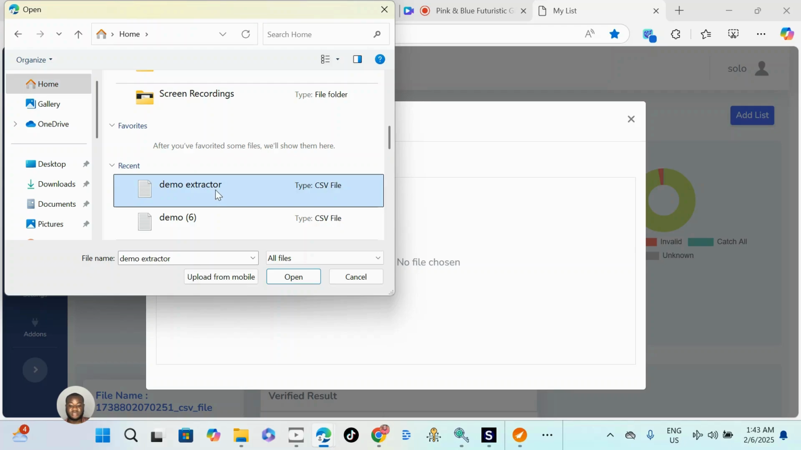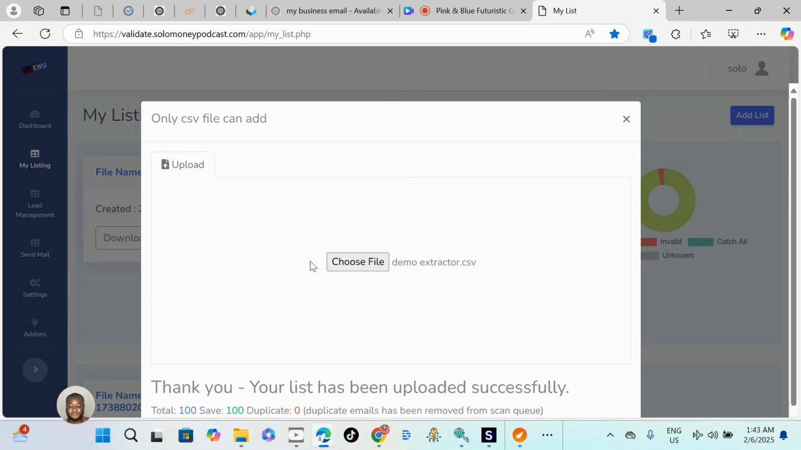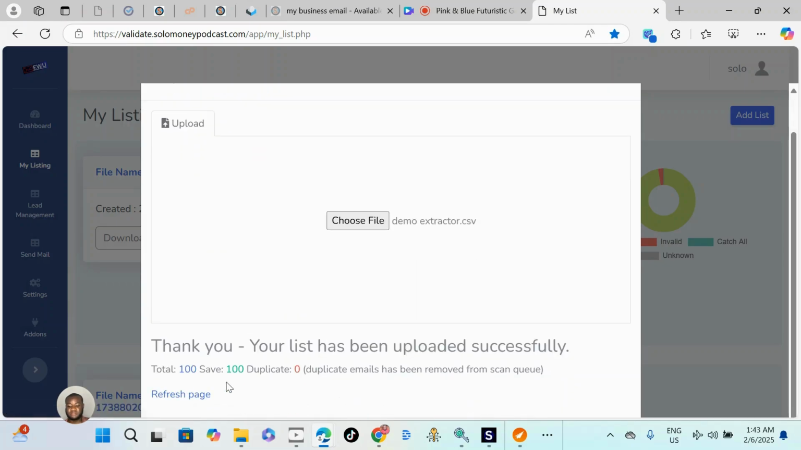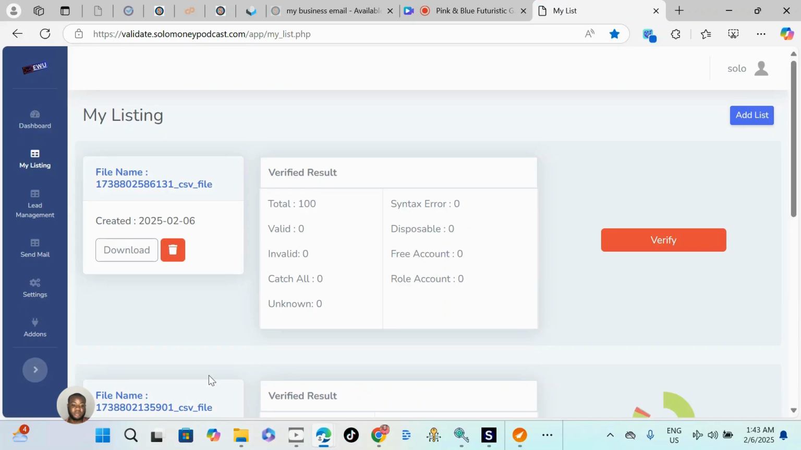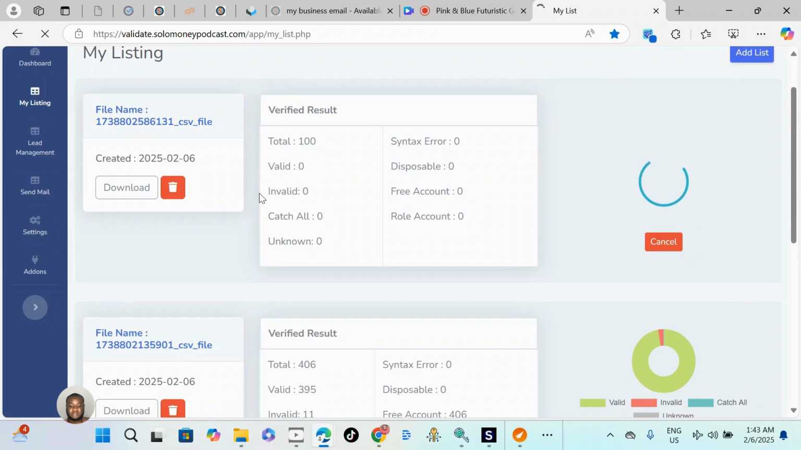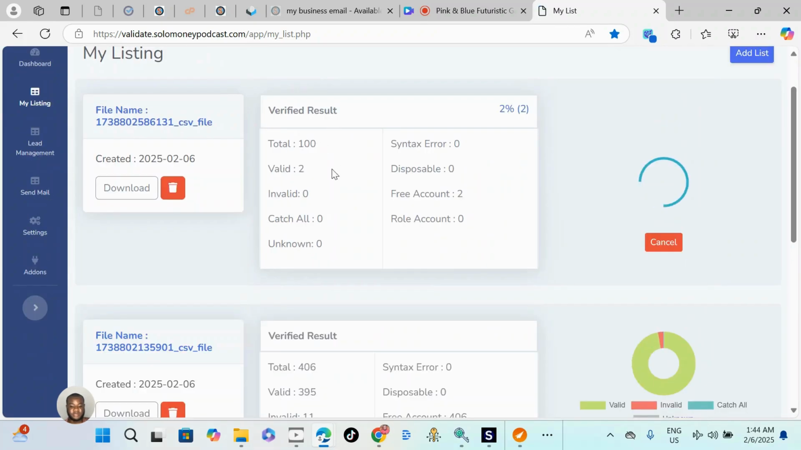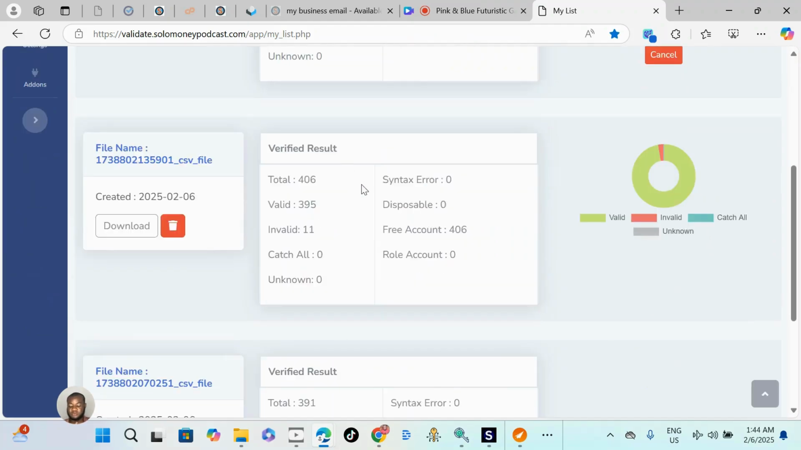This is the demo extractor. I saved it and named it demo extractor. I can just open it to import. So here you can see the email addresses on this is 100. So I have to refresh the page to start verifying. So click verify. This system is going to start verifying these email addresses. As you can see, it's already started collecting valid emails. I love LinkedIn so much because LinkedIn is almost accurate, 95% valid emails always.